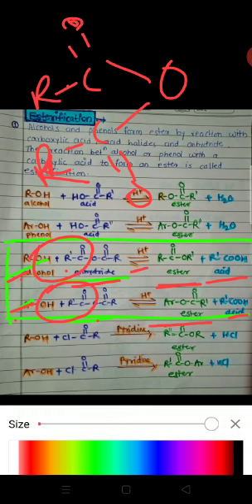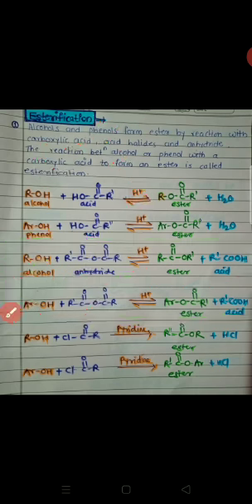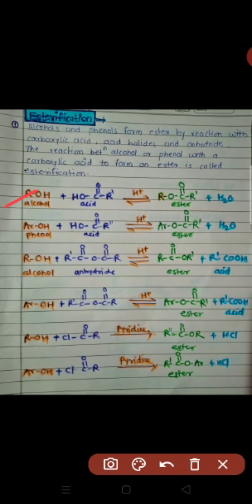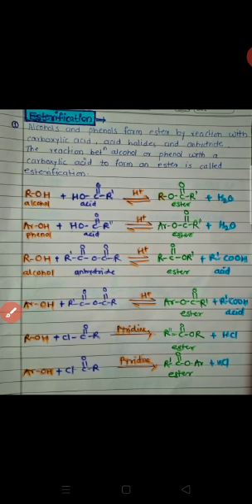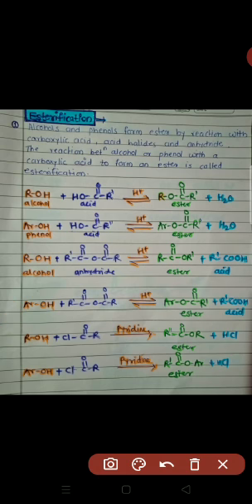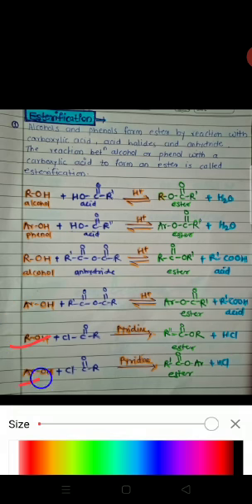In the first case, they are obtained by reaction of alcohol and phenol with acid. In the second case, by reaction of alcohol and phenol with acid anhydride. In the third case, when we react alcohol or phenol with acid chloride or acid halide in the presence of pyridine, this is not a reversible process.